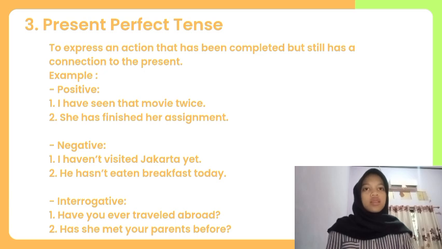The third is present perfect tense, to express an action that has been completed but still has a connection to the present. Example, in a positive way is I have seen that movie twice. She has finished her assignment. The negative way is I haven't visited Jakarta yet. He hasn't eaten breakfast today. In an interrogative way is have you ever traveled abroad? Has she met your parents before?